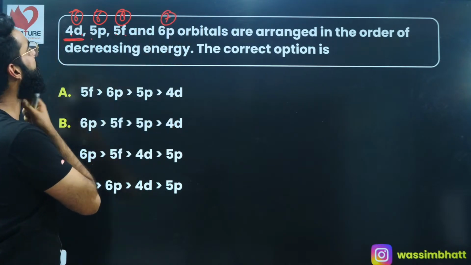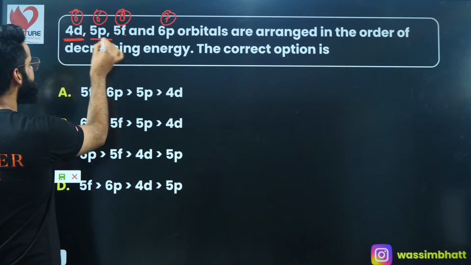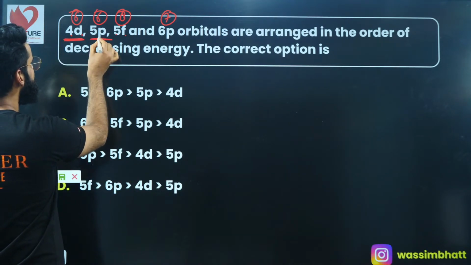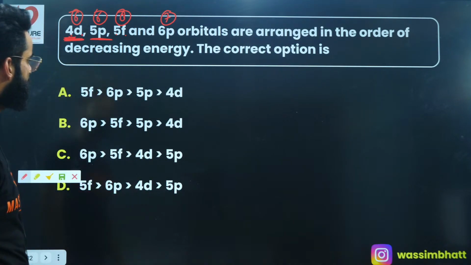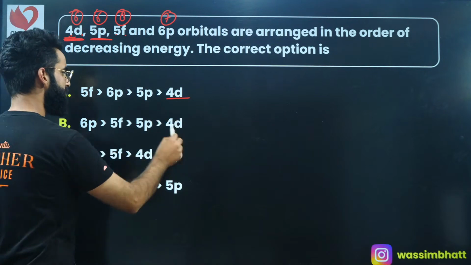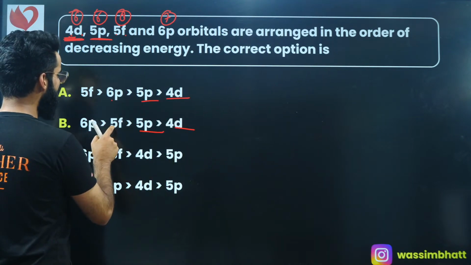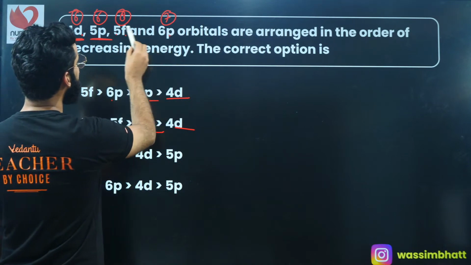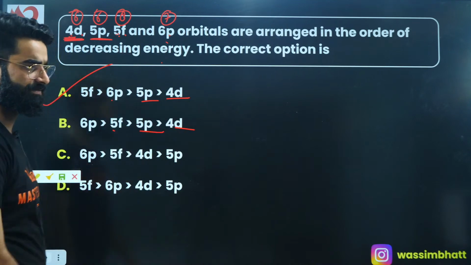So which orbital, which subshell has got the lowest n plus l value? These two have got the lowest n plus l value, the same 6, right? But this one has the lowest n value. So 4d is going to have the lowest energy, right? Now people understand. Among 6p and 5f, 5f has got more energy than that of 6p, so option A is the answer of this question, right?